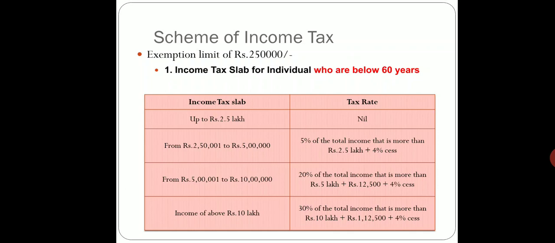And the last slab is income above rupees 10 lakhs, then 30% of the total income that is more than rupees 10 lakhs, plus the income tax payable on the first two slabs, that is of 5% and 20%. So that is how, if you are an individual below the age of 60 years, your income would be charged.